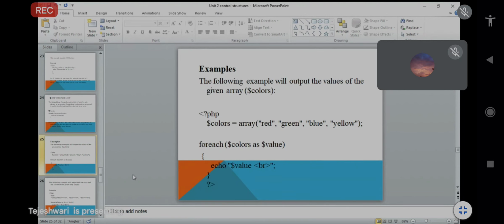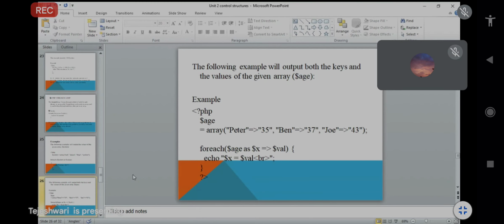Because we know that all the elements given in the array will be assigned one by one to $value, and then we just have to print it one by one. So that's why echo $value. In that, first red will be printed, then green, blue, and yellow. We will see this with an example. First we will see this example, and after that we will see it on the server.